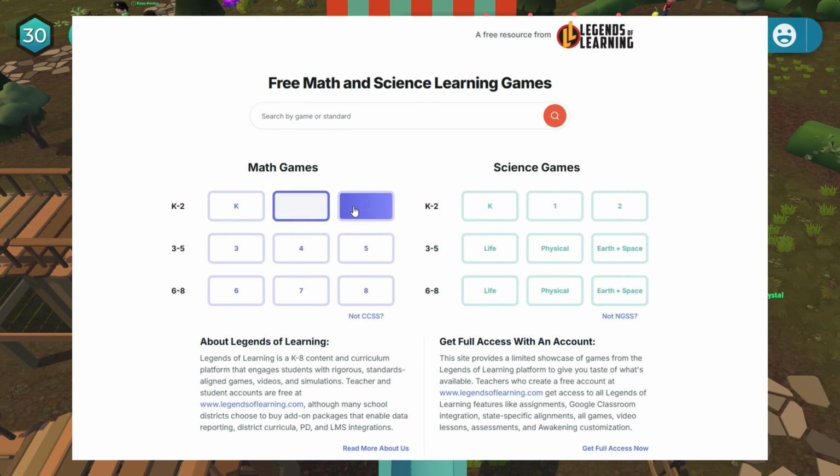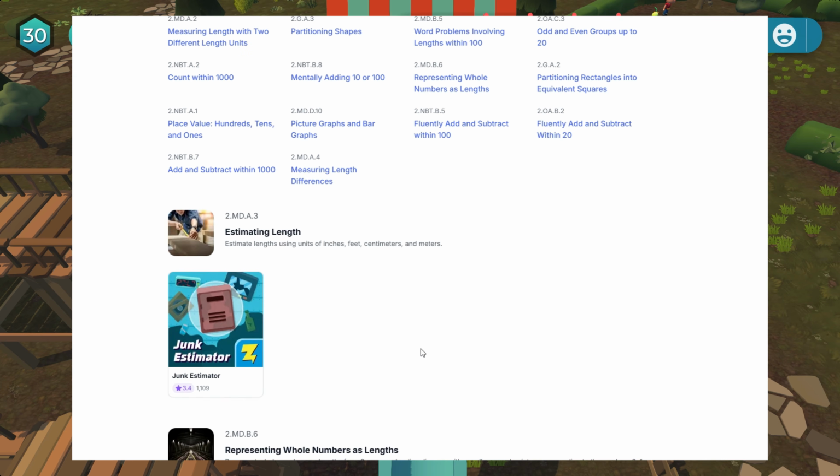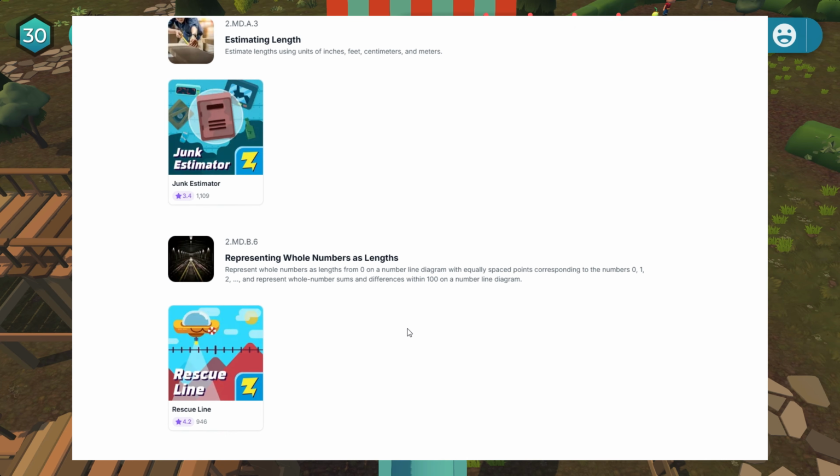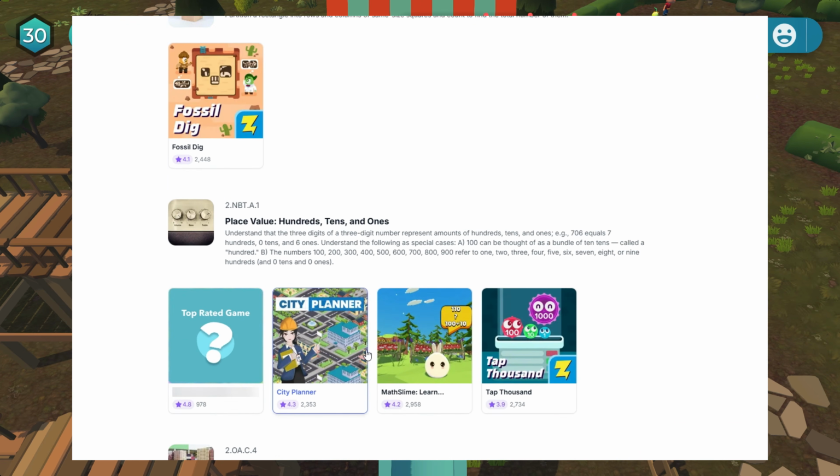For the math games, let's take a look at 2nd grade here. And so you have Junk Estimator for estimating length. Rescue Line, representing whole numbers as lengths. Partitioning rectangles into equivalent squares for Fossil Dig. Now, if you are playing Awakening, all of these mini games fit into the curriculum that your students are going to be progressing through.